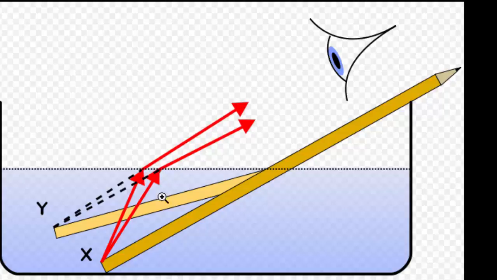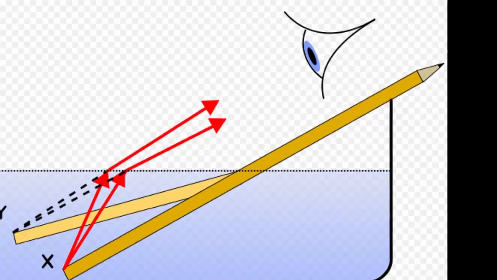So instead of seeing this part of the pencil here in its actual position, you'll see it in an apparent position, which makes it look as if it was broken. And this is also why we see the bottom of a swimming pool closer than its actual position. The speed of light will slow down whenever it enters the water, and it will speed up whenever it leaves the water. And refraction is a very important property of light, and it's actually the property that works behind the idea of lenses and hence telescopes and microscopes.